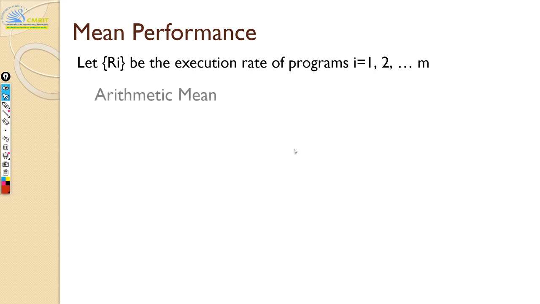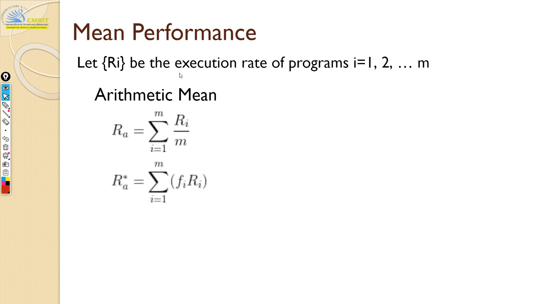Okay, so now let's come to this mean performance. Mean is nothing but average, that's all, right? So what's there to explore? The first thing is arithmetic mean. Here Ri is nothing but the rate of execution of programs. In other words, it says how many programs I can execute in a given instant of time. So you have a normal arithmetic mean, and here RA star is your weighted arithmetic mean. Is it clear now?